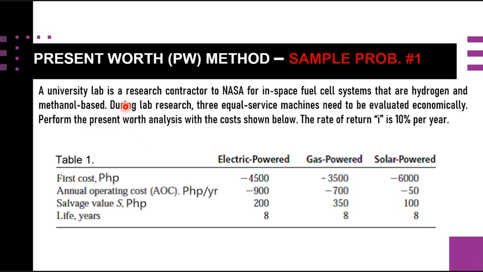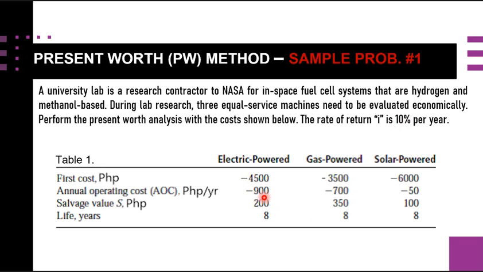A university lab is a research contractor to NASA for in-space fuel cell systems that are hydrogen and methanol based. During lab research, 3 equal service machines need to be evaluated economically and perform the present worth analysis or method with the cost shown in table 1 below. And the rate of return i is 10% per year.